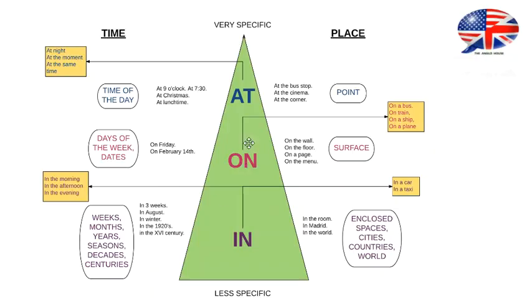On, we're getting a little more specific now. Okay? Now we get inside a week, to the days of the week. We also use on for dates, okay? So we've gone from months to now a date in the month. I was born on February the 14th, for example, okay?